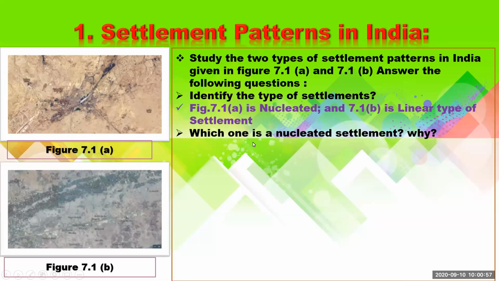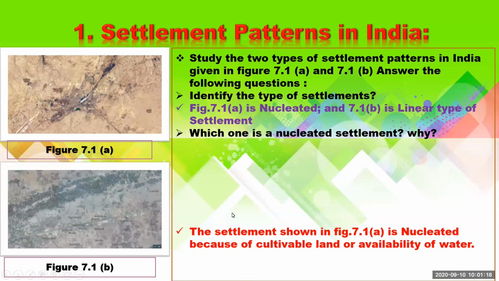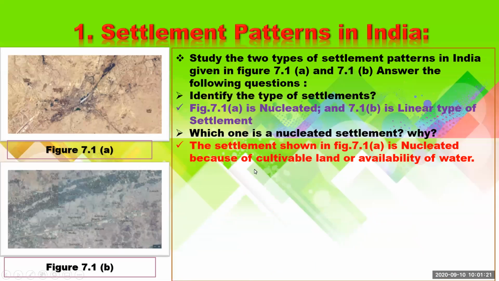And the next question, which one is a nucleated settlement and why? We have found the answer, that is the first one, figure 7.1a is the nucleated settlement. And why? Houses are very close by to each other. That is the reason why. And why did we find the nucleated settlement? Because cultivable land or availability of water can be the cause behind this nucleated settlement.